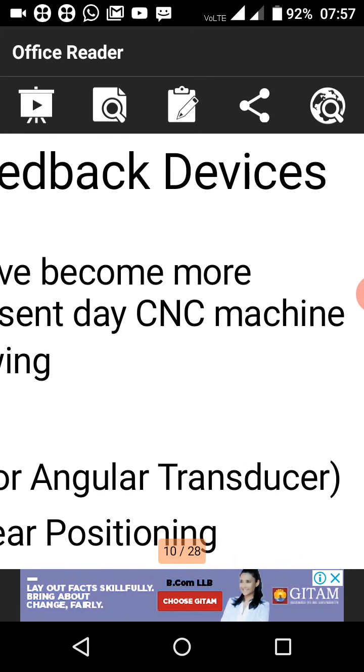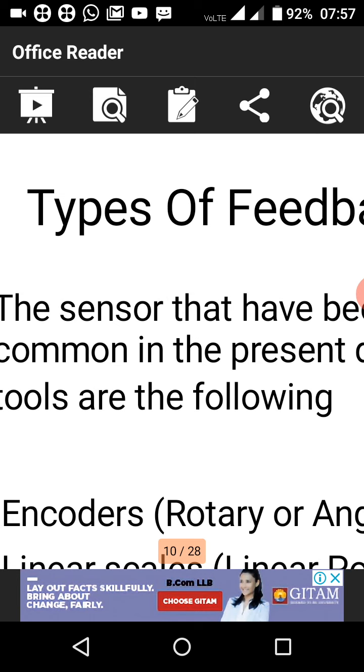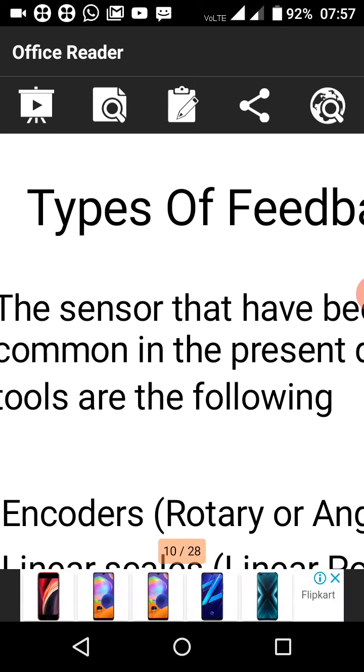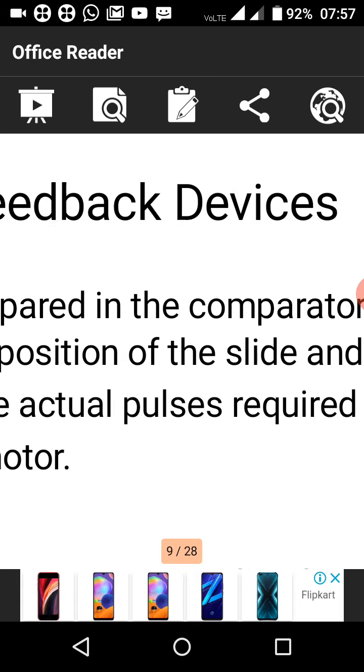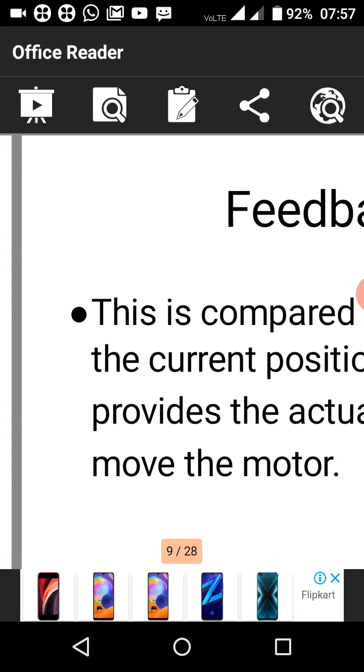Next, we have seen types of feedback devices, types of linear encoders. How many types? Three types: optical, absolute and incremental. So this is today's class. We have studied all these things, so we'll continue in the next class.